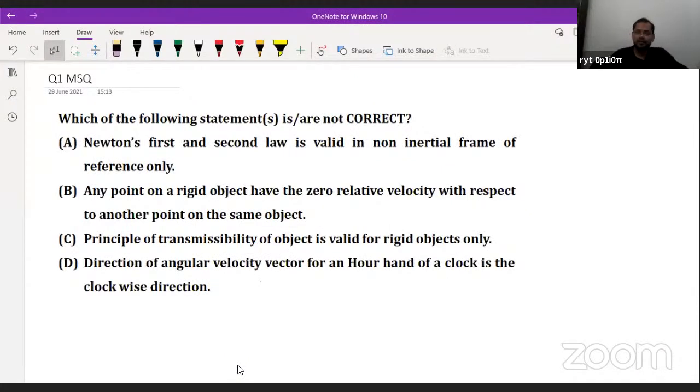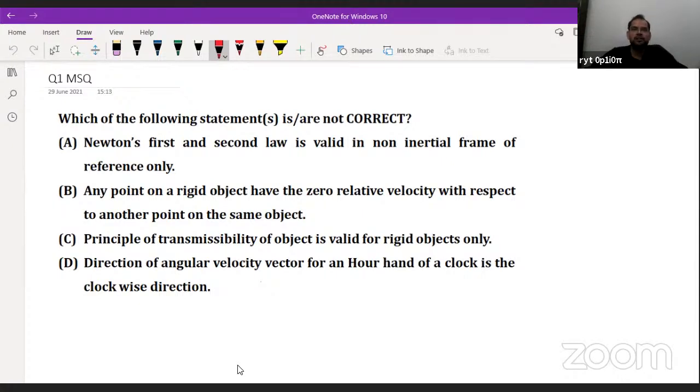So see here, what is the first question? I hope that you are able to see the OneNote screen. Please type in the comment box. Are you able to see this screen? Fine. Now see the question.